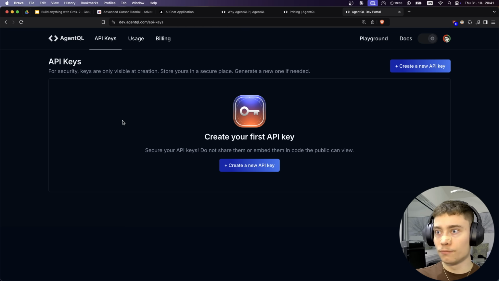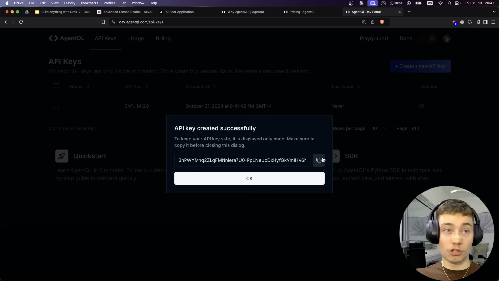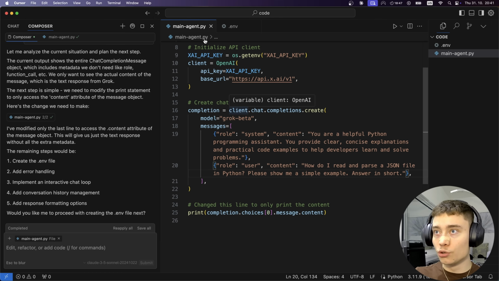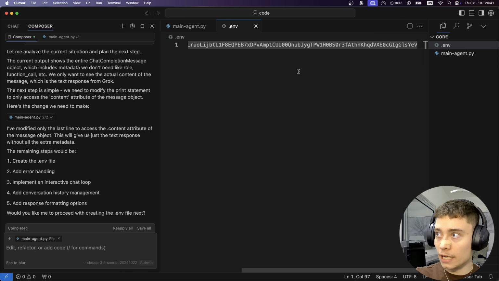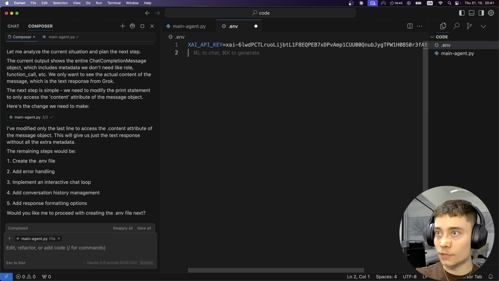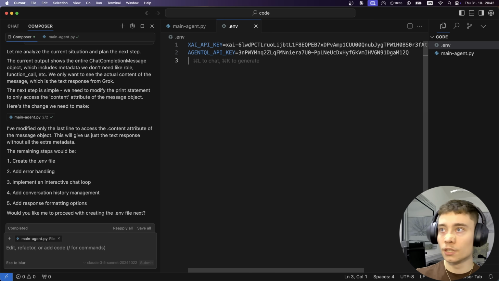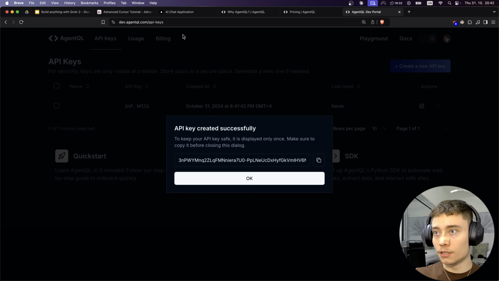Anyways, this took 10 seconds to log in. So that's super easy. Let's create a new API key. And this was honestly much easier than XAI where you had to fill out multiple options. Here it's super easy. So let's copy that. Let's go into our env file and put it on the next line. So I'm going to name it AgentQL API key equals Control V. So let's save it, Control S.